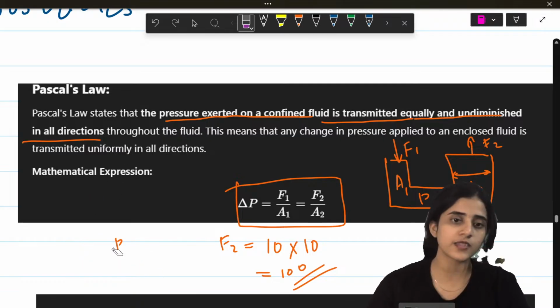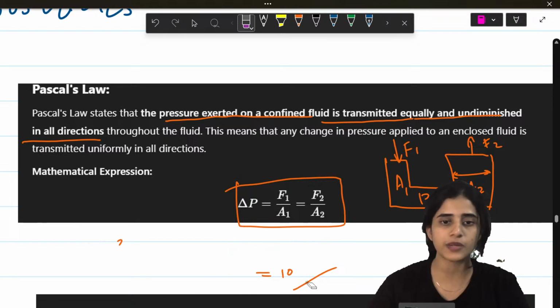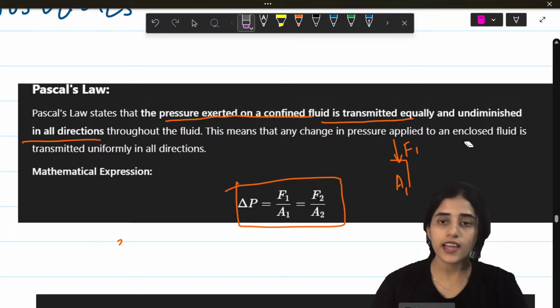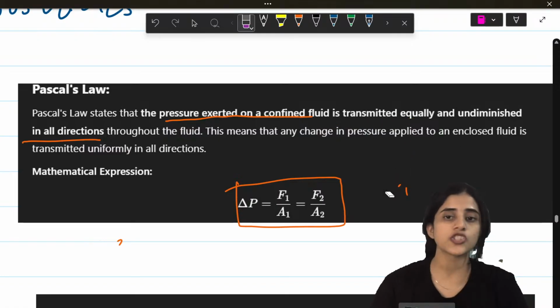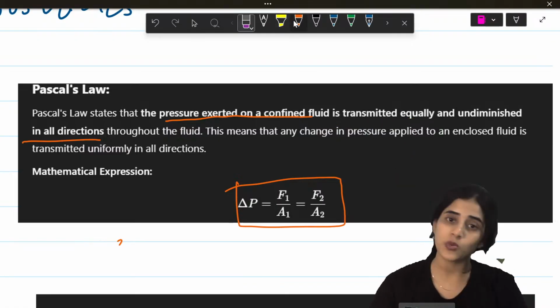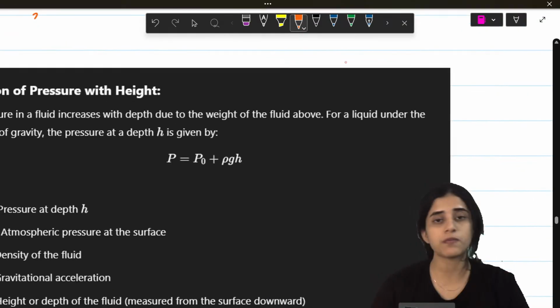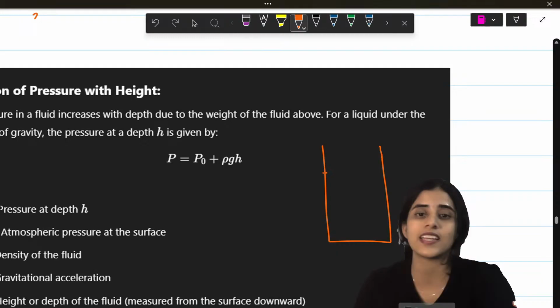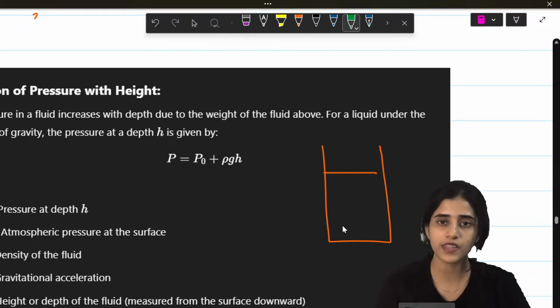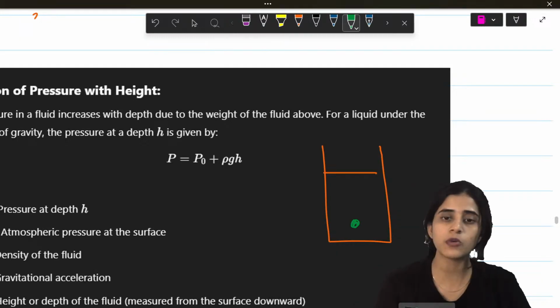Done. Let's move on to the next topic of this chapter. So very important law, Pascal's law. Another important thing you need to know is variation of pressure with height. So what happens to pressure with height? Imagine I have a test tube full of water, okay? And I want you to tell me the pressure at A, B, and C.